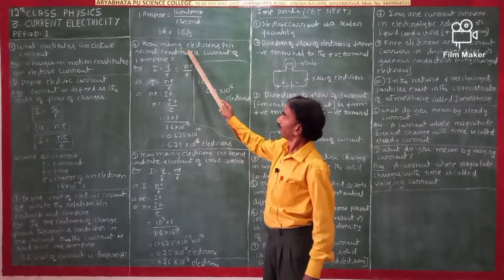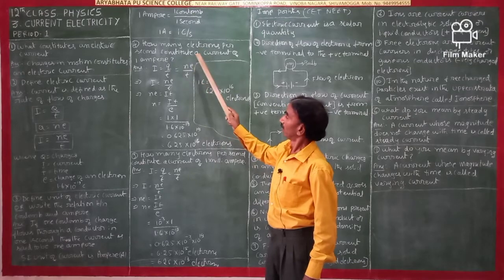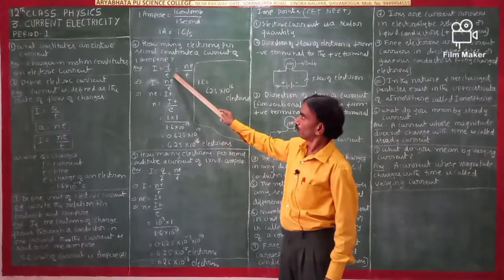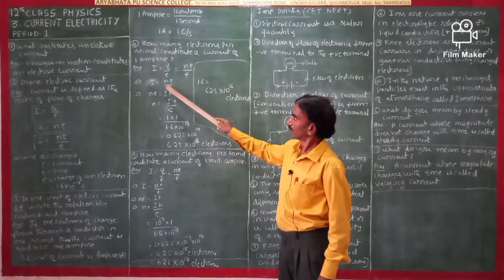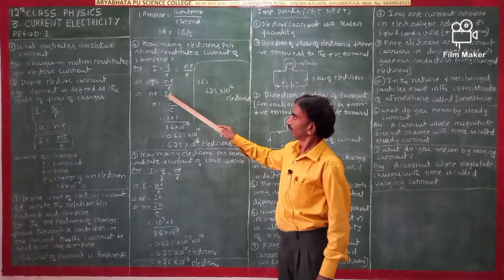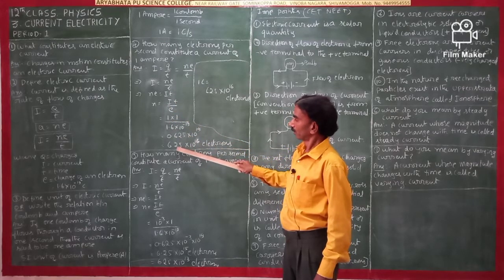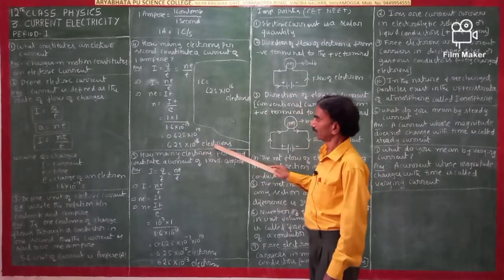Next, how many electrons per second constitute a current of 1 ampere? I is equal to Q by t, which is ne by t. So I is equal to ne by t, ne is equal to It, n is equal to It by e. This is 6.25 into 10 to the power of 16 electrons.